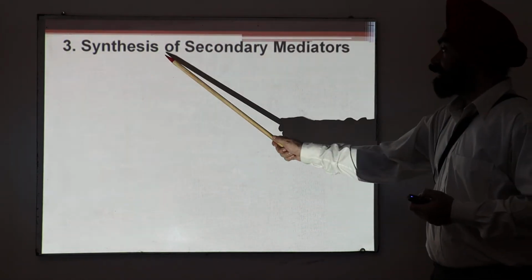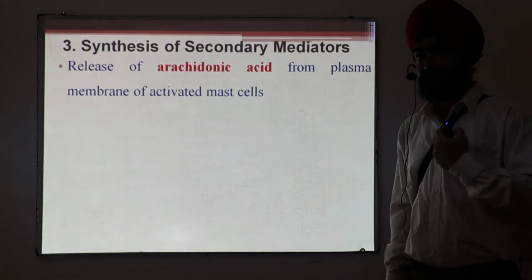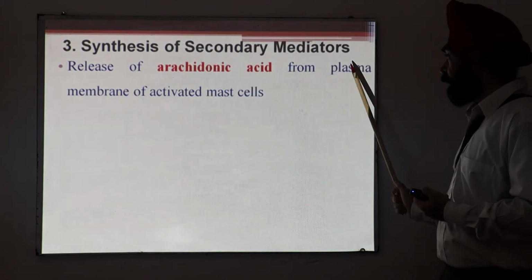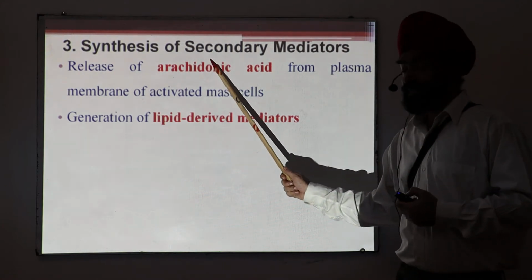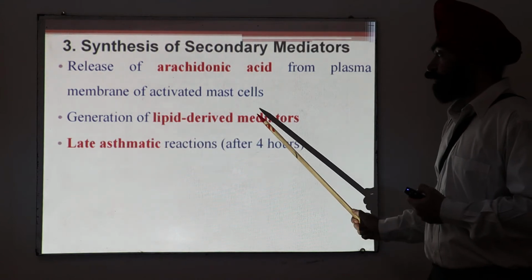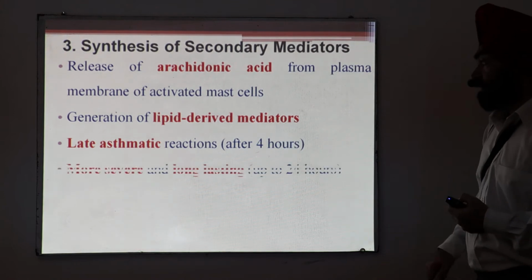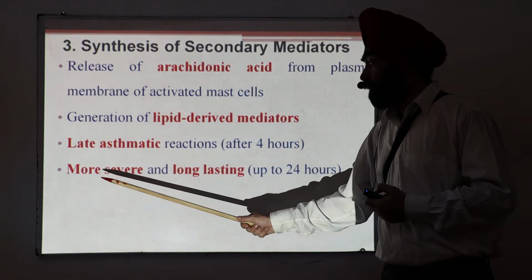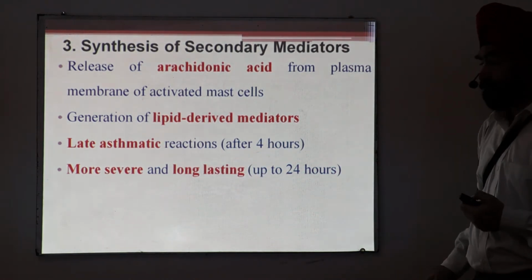Another thing is synthesis of the secondary mediators. When the mast cells are activated, there is a release of arachidonic acid from the plasma membrane of the activated mast cells. Once arachidonic acid is activated, it leads to generation of lipid-derived mediators. They are responsible for the late asthmatic reaction that appears after 4 hours. This late asthmatic attack is more severe and long-lasting. It may last up to 24 hours.